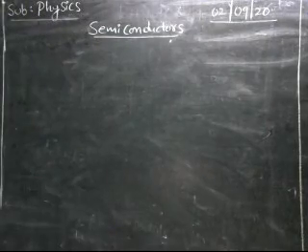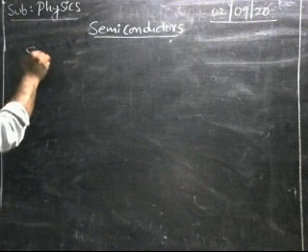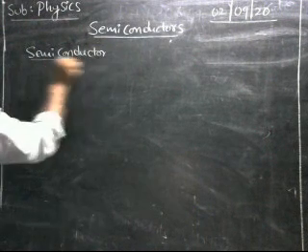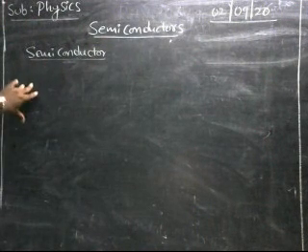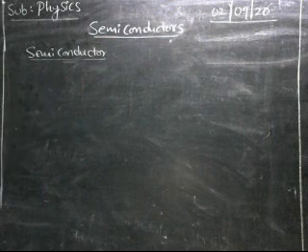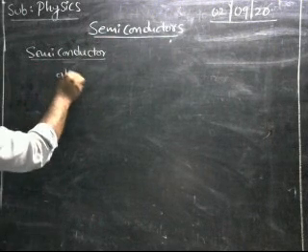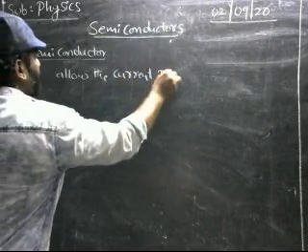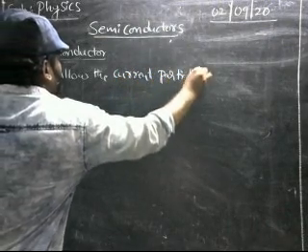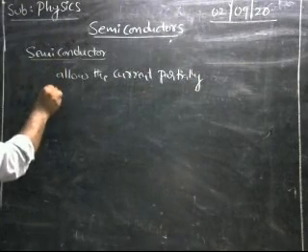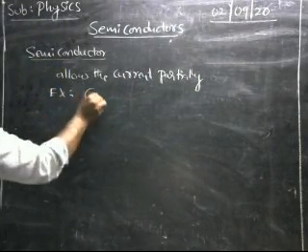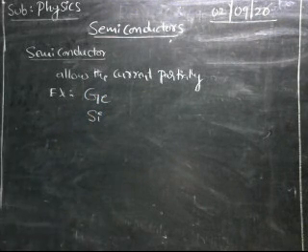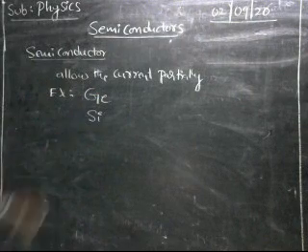Now, semiconductors. We already discussed: what is a semiconductor? The substances that can allow the current partially are called semiconductors. The examples for the semiconductors are germanium and silicon.